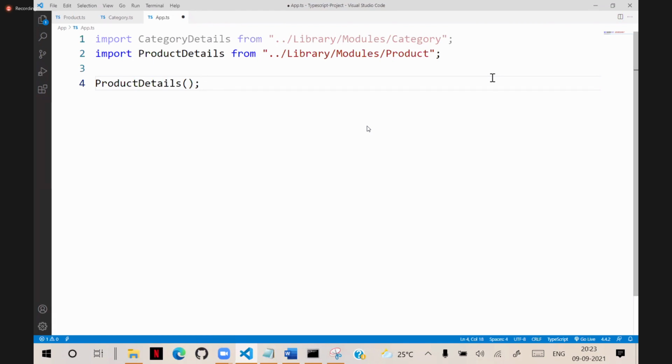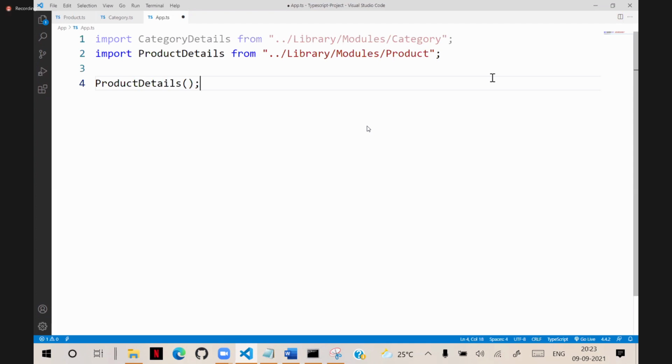Now during the application runtime, is the categories module loaded into memory or not? It is loaded, but you are not using it. So we can implement a lazy loading mechanism where it will load only the module which is being used for that situation.